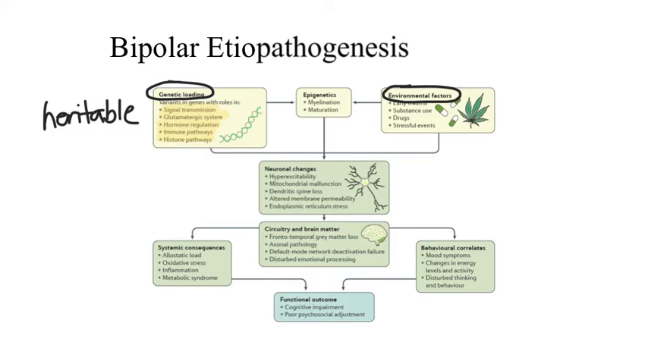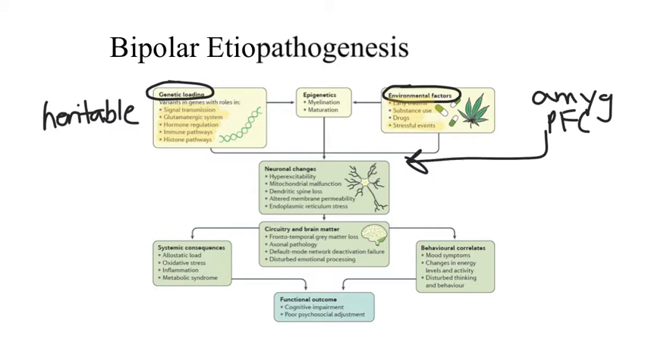There are also known neurobiologic factors, which include, based on neuroimaging studies, changes to areas of the brain like the amygdala and the prefrontal cortex. Several environmental or social factors, such as early trauma, substance use, certain drugs or medications, and stressful events, can all predispose to the development of bipolar disorder.